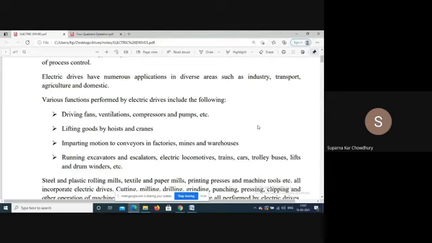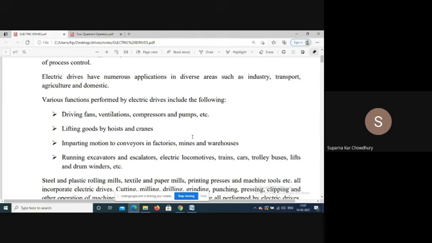and imparting motion to conveyors in factories, then running excavators, escalators, and electric locomotives, which is a very important application, say for trains, trams, and even ships. Basically they are run by fossil fuel, but the drive is electrical, because electrical drive is much more efficient. So the mechanical drive system acts as a prime mover to our electrical system. Ultimately the motors are electrical. So what are the advantages of electrical drives?